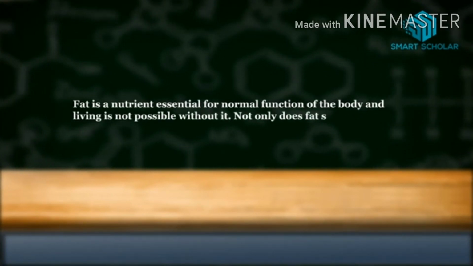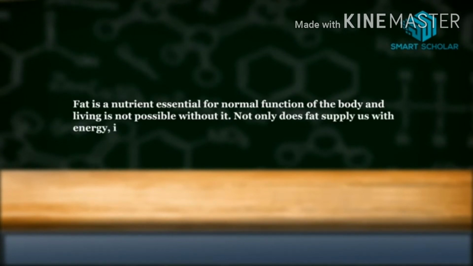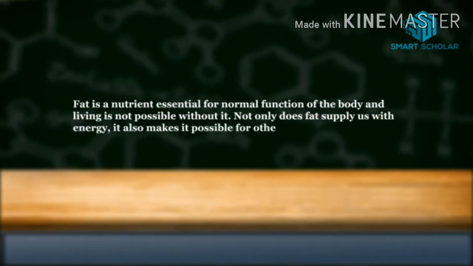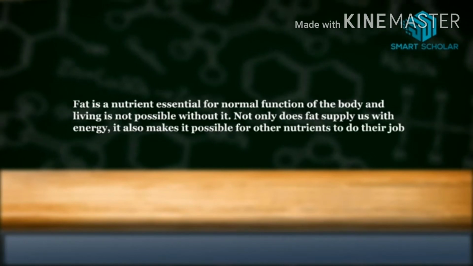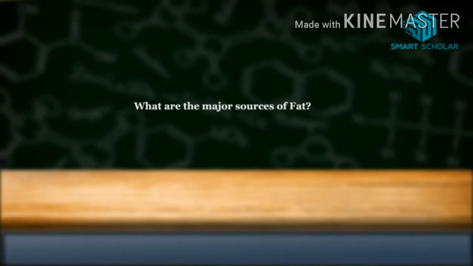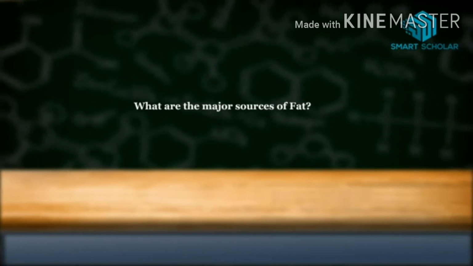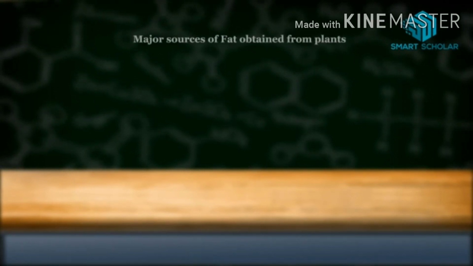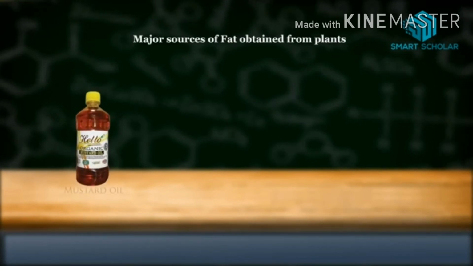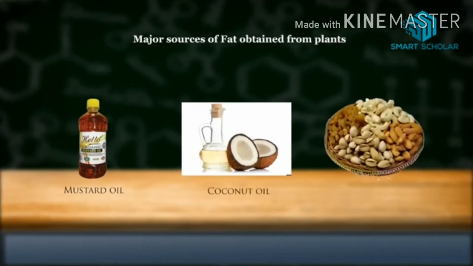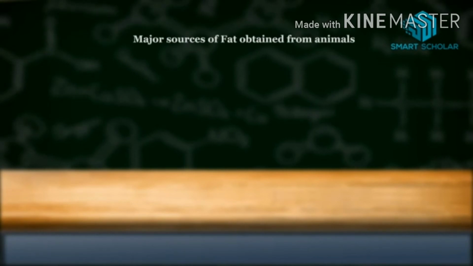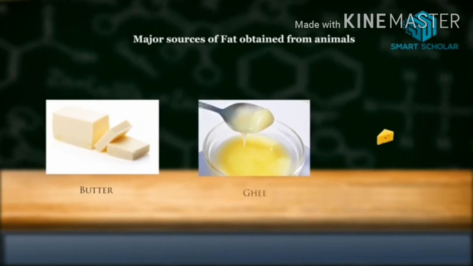Not only does fat supply us energy, it also makes it possible for other nutrients to do their jobs. What are the major sources of fat? The major sources of fat obtained from plants are mustard oil, coconut oil, and dry fruits. Major sources of fat obtained from animals are butter, ghee, and cheese.